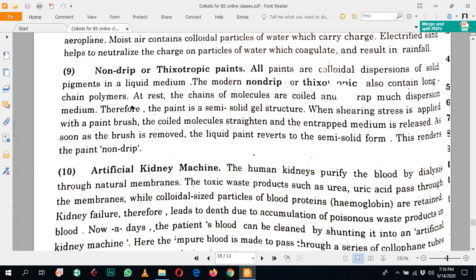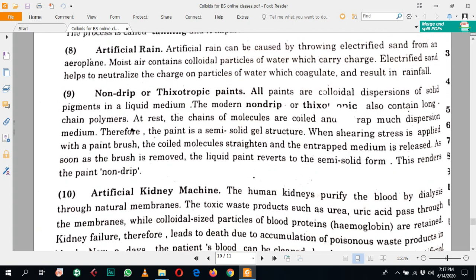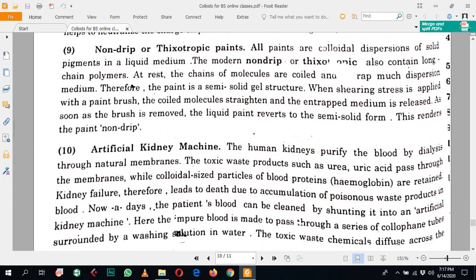When we disturb this gel with the paintbrush by applying force, it converts into the sol. The dispersion medium is released from it. As soon as the brush is removed, the liquid paint reverts to the semi-solid form. When we release the force, the paint attached to the wall converts back into the gel, and it does not drop on the surface. This renders the paint non-drip. So non-drip or thixotropic paints are also colloidal solutions.